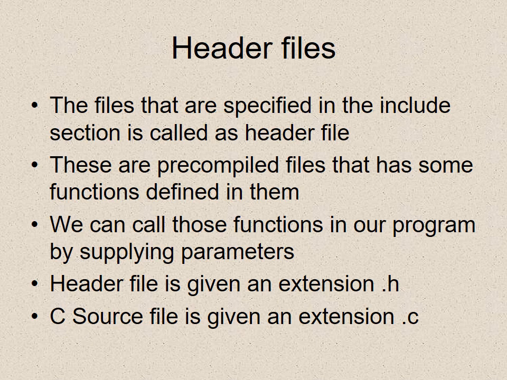Header file. The files that are specified in the include section are called header files. These are pre-compiled files that have some functions defined in them. We can call those functions in our program by supplying parameters. A header file is given the extension .h. A C source file is given the extension .c.